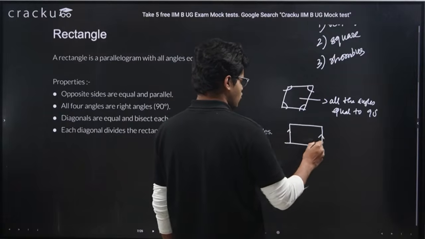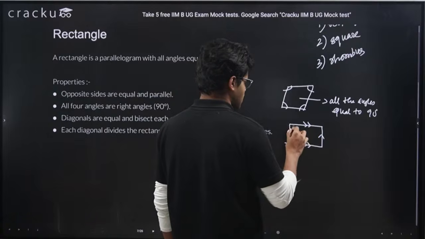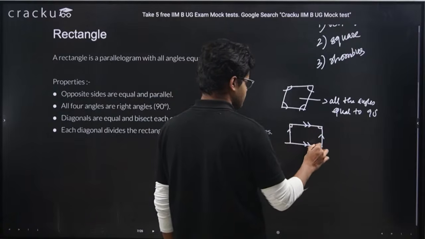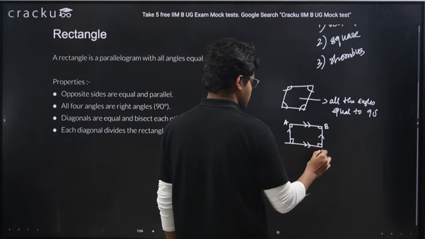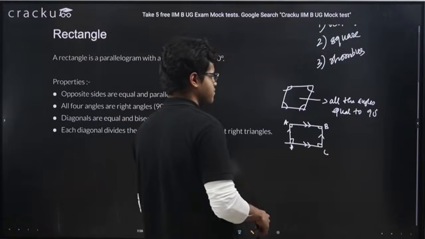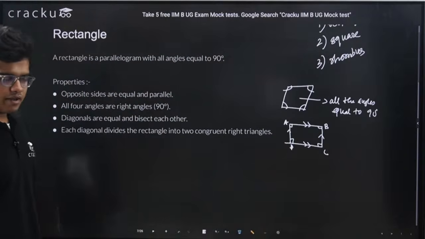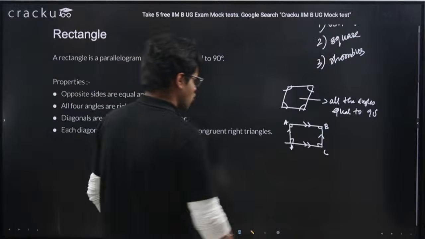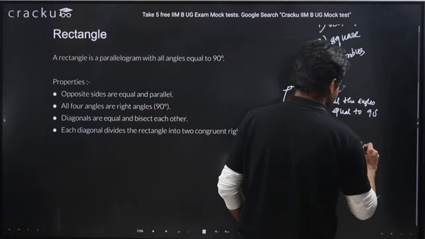Opposite sides are parallel, this opposite side is parallel to this, and this is 90 degrees. So this figure is what we call a rectangle.